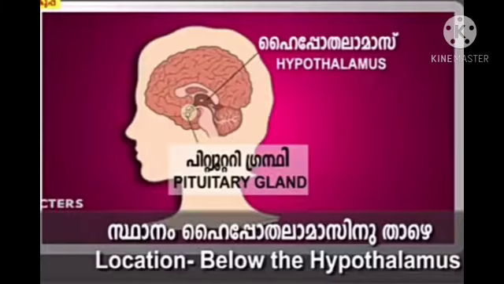Dear students, our body activities are controlled by two systems. One is neural control by the nervous system, that is brain and nerves. The second one is chemical control by hormones, that is secreted by the hormonal glands. Here look at the picture.